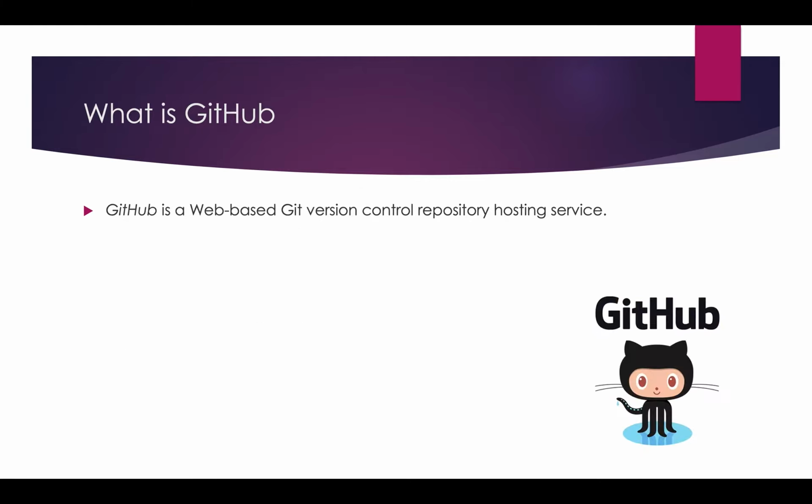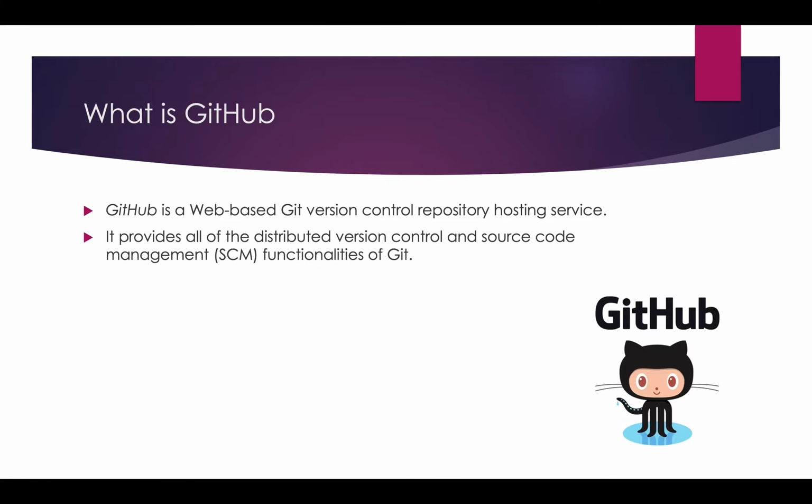Okay, GitHub is a web-based Git version control repository hosting service. That means whatever you do in the command line, you can do on GitHub as well. Then what is the use? It's like a user interface. You can see what commits you made, at what time, and how many commits you made today. So you can track each and everything on GitHub. It provides all the functionalities of Git, and it provides a graphical user interface.